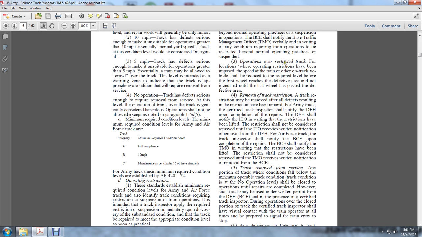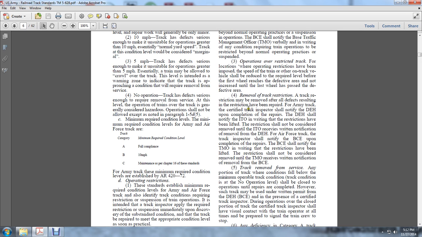3. Operations over restricted track. For locations where operating restrictions have been imposed, the speed of trains or other track vehicles shall be reduced to the required level before the first wheel reaches the defect, and not increased until the last wheel has passed the defect. 4. The removal of track restriction. The track restriction may be removed after all defects resulting in the restriction have been repaired.